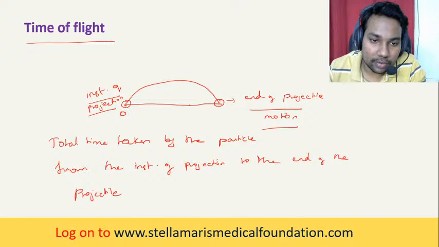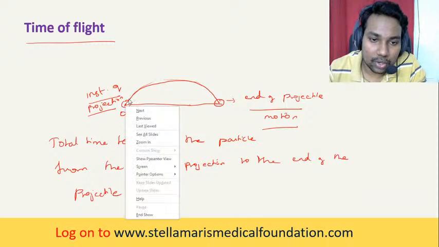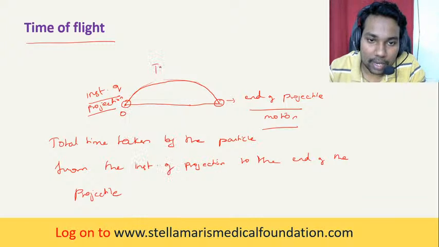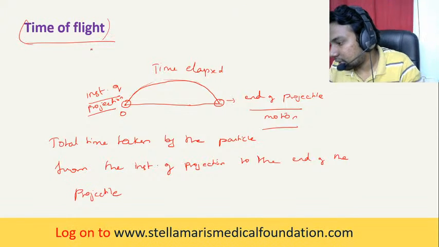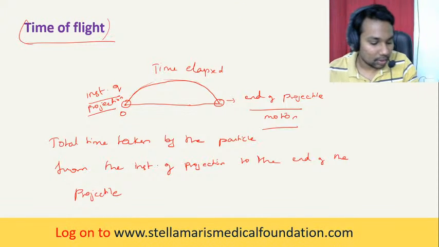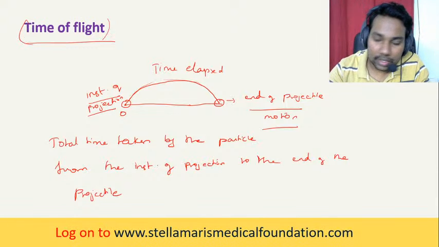So the time starts from here and the projectile ends here. From that instant of projection up to the end of the motion, the time elapsed is called the time of flight. Understood? So that is time of flight.